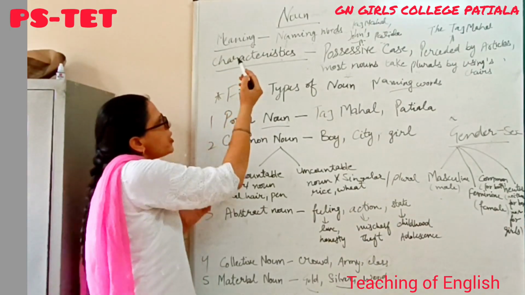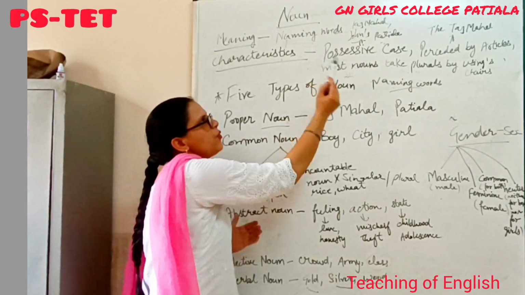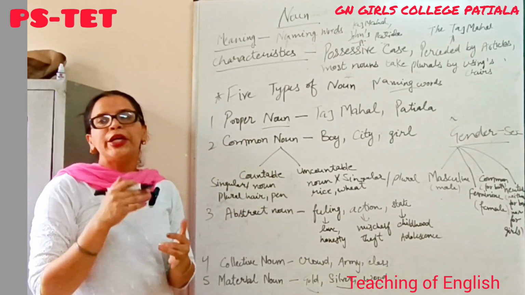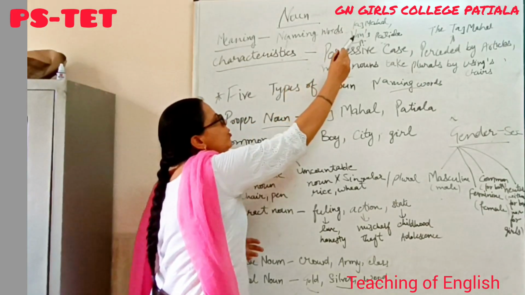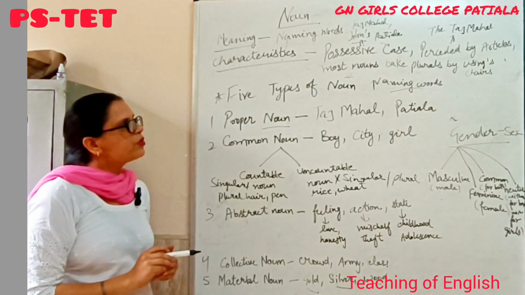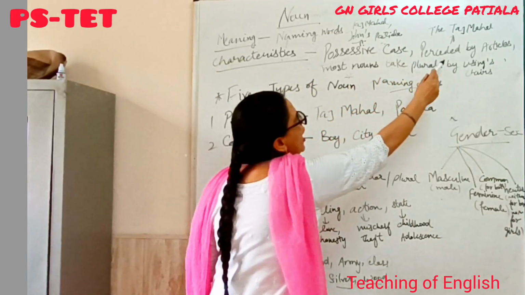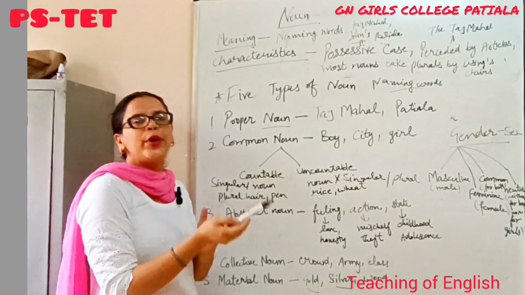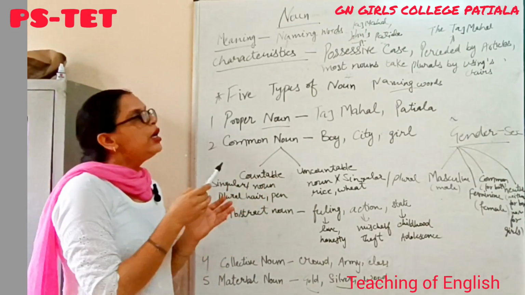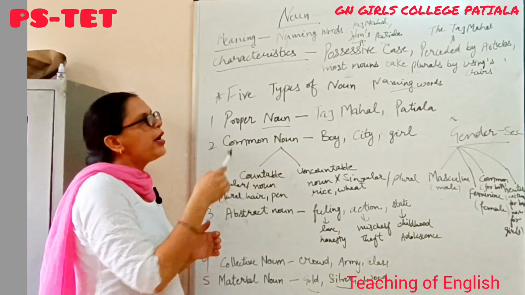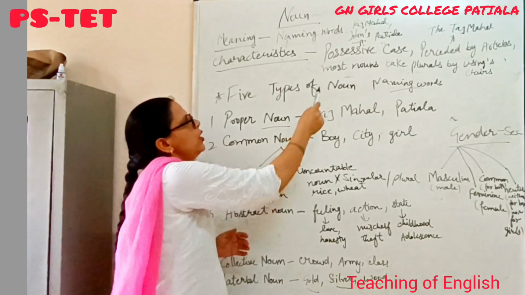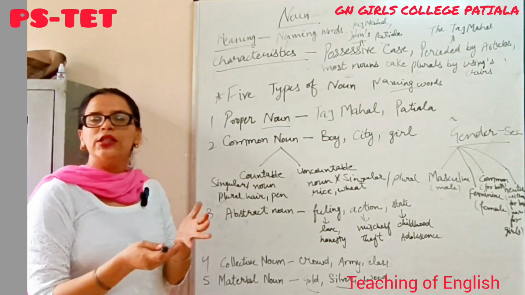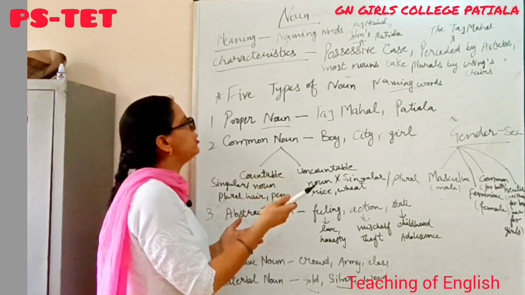Then I will explain the characteristics of a noun. First is the possessive case. Nouns have a possessive case, like John's book, Rita's pen. Then second is being preceded by articles. Nouns are preceded by articles, for example, an apple, the Taj Mahal. These are the articles and the nouns preceded by them. Third, most nouns take plurals by adding s, like chair, chairs, pen, pens, pencil, pencils.